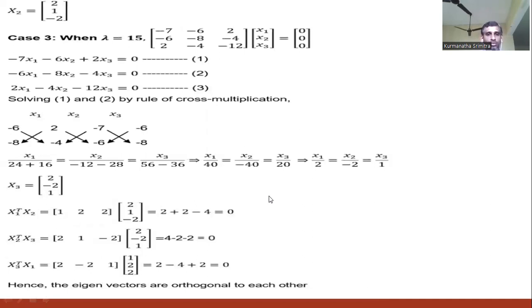Similarly, for the third eigenvalue, the corresponding eigenvector comes from this equation: the matrix minus 7, 6, minus 6, 2, minus 6, minus 8, minus 4, 2, minus 4, minus 12 into the vector x1, x2, x3 equal to the null matrix 0, 0, 0. Again, by simplifying the homogeneous system of equations, we get the vector 2, minus 2, 1. So the third eigenvector X3 is 2, minus 2, 1. So we get 3 eigenvalues and 3 corresponding eigenvectors.